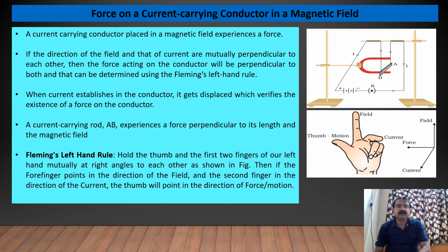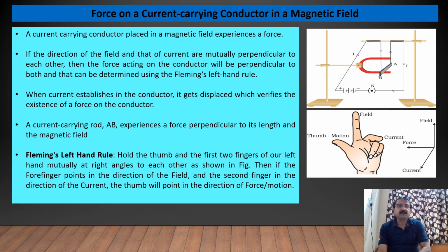Now we'll see Fleming's left hand rule. Hold the thumb and the first two fingers of your left hand mutually at right angles to each other as shown in the figure.